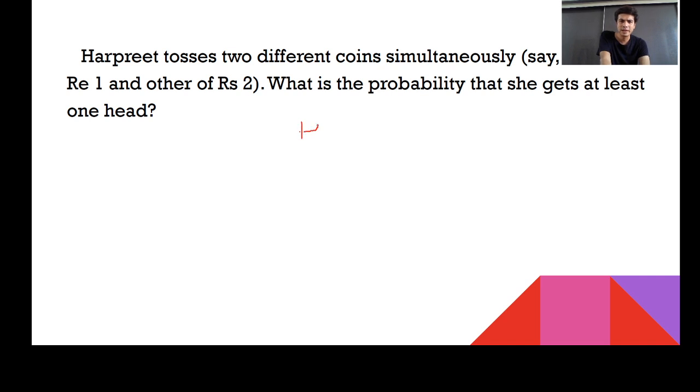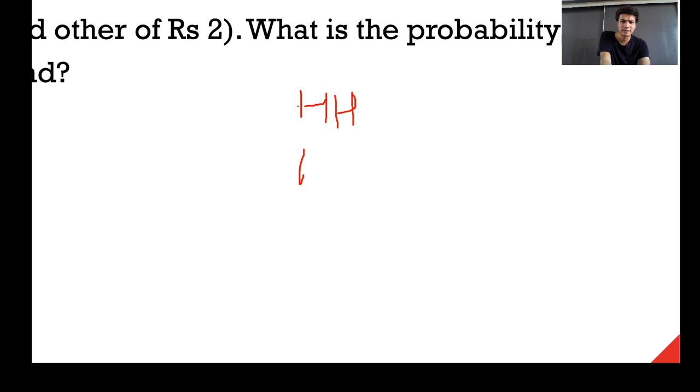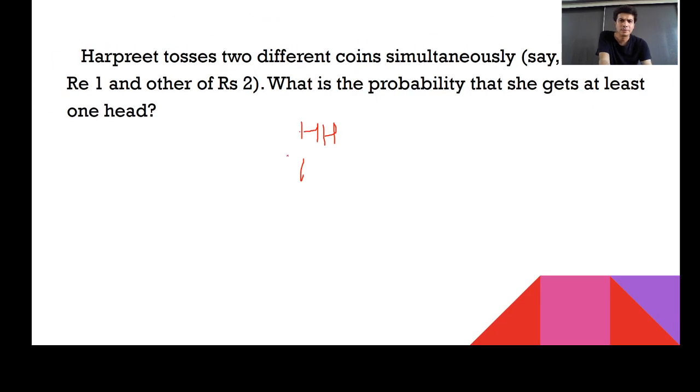Your first case could be HH. Your second case could be HT. Your third case could be TH. And fourth could be TT. Forgive my handwriting. This is not my handwriting, and not the handwriting of any doctor either. I'll be just using the mouse, so it happens.